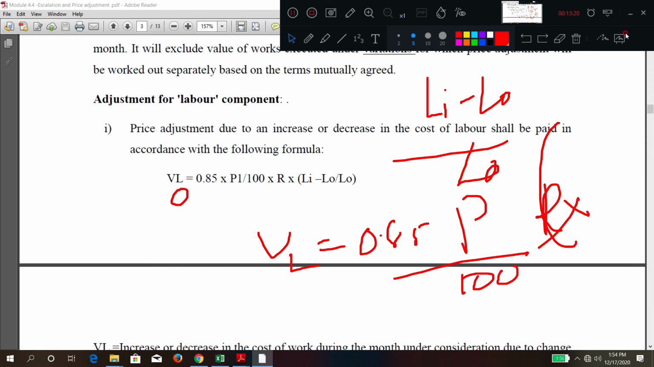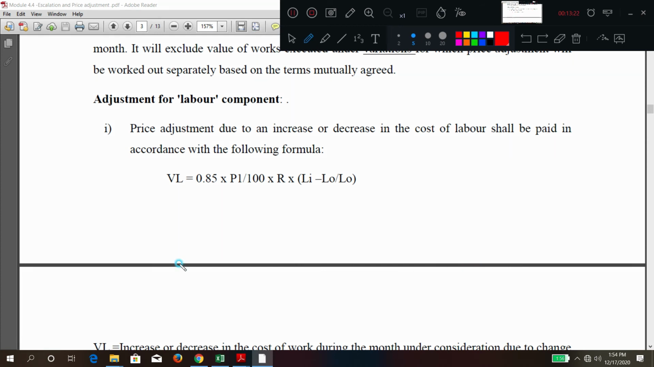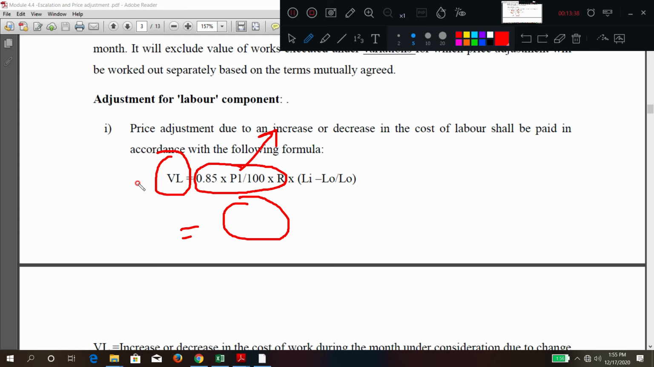So what is happening here? I will just write it down. This is the total work done, the total work done component using labor. I will explain once again. This is the additional amount, increase or decrease in amount, to be paid by the client to the contractor for the labor component. I am talking about the labor component. This total portion is the work done using labor.